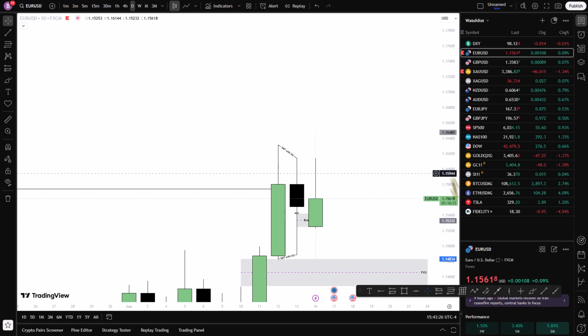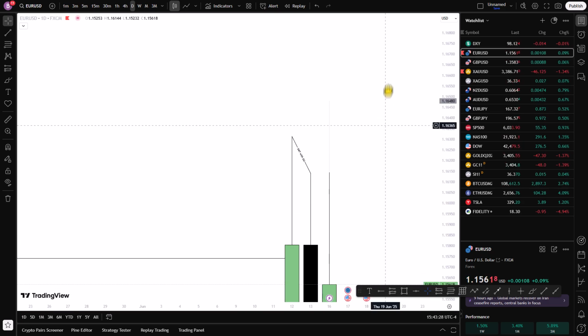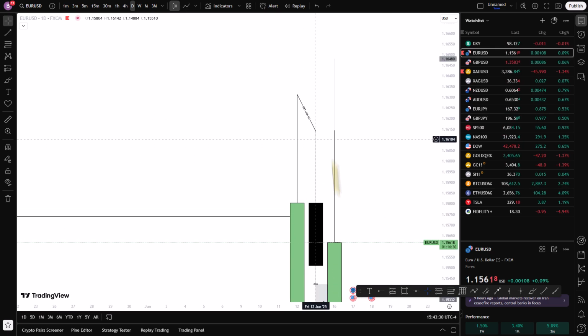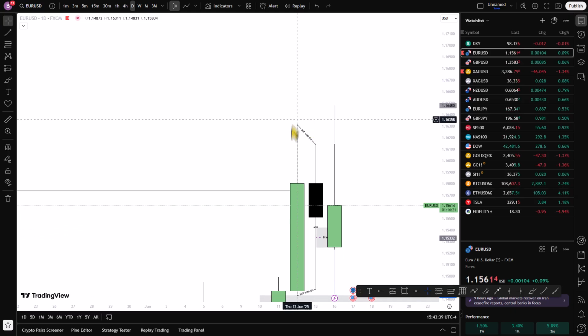We have equal highs here. So I want to see price taking it out. And this SMT here that happened last week is just a manipulation for price to come down here, but I'm still expecting bullish prices. So for me to be bearish, this fair value gap must be taken out. So let's go to the 4 hours.